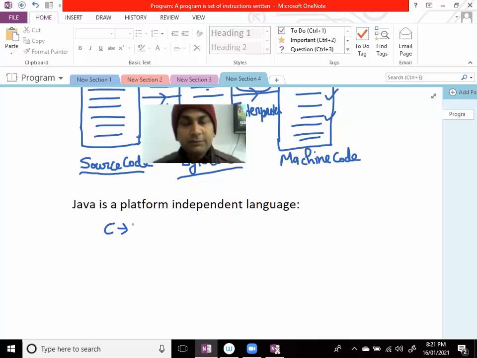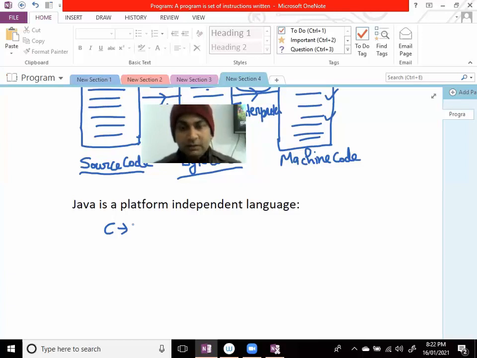If you have developed the program using Java, and you are using the Windows operating system as a platform, and then if you try to execute that program on another platform like Linux, Unix, or any other platform, that program will execute on any platform.